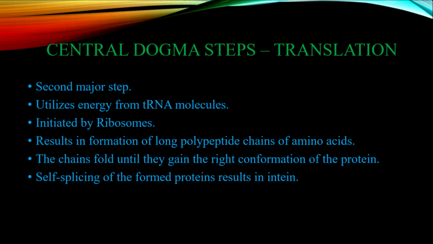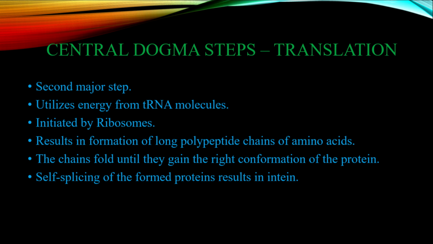The mRNA proceeds into the smaller subunit, which is then held by the tRNA molecules of the complementary codon within the larger ribosome subunit. Therefore, the two tRNA molecules closely positioned hold the two codons, and a peptide bond is formed between them. The process repeats itself, and longer polypeptide chains of amino acids are formed and begin folding into the correct conformation.